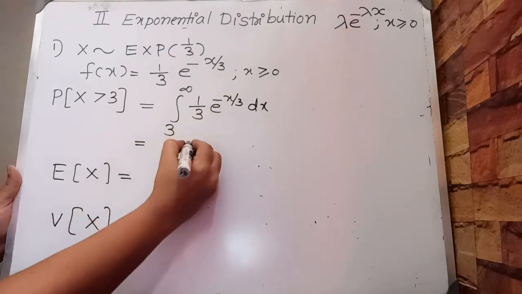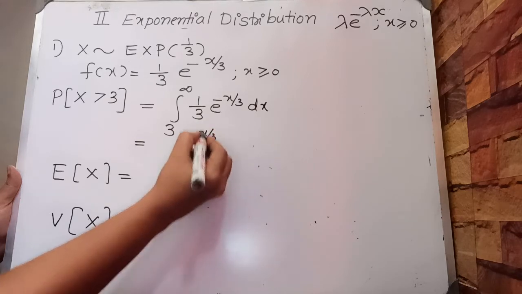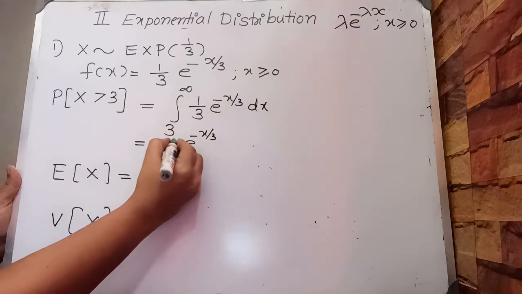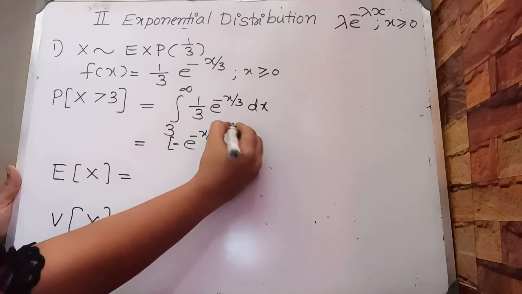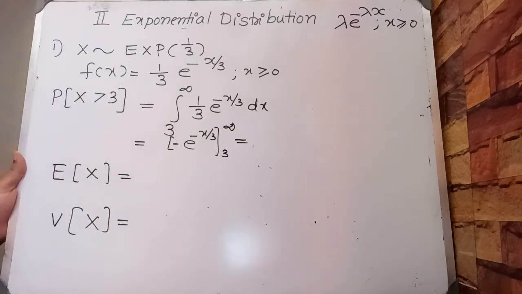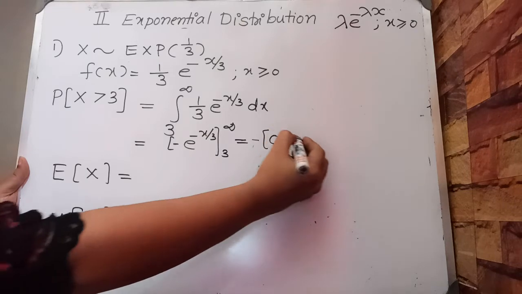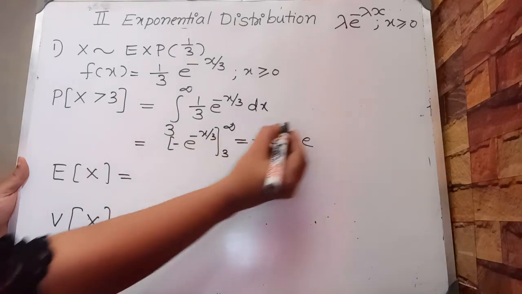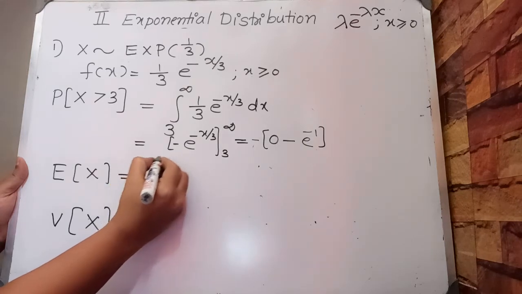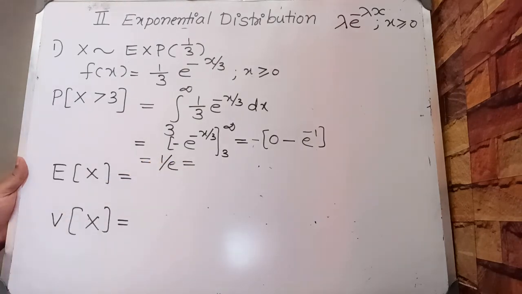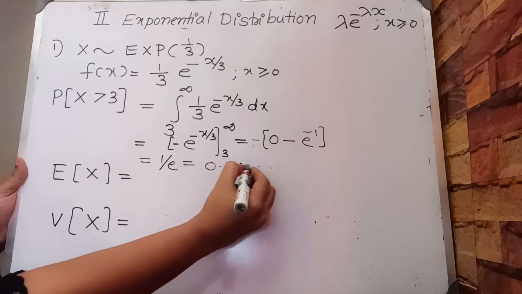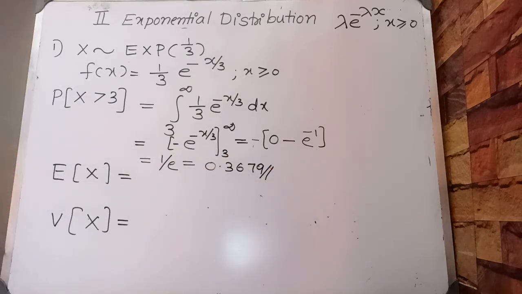when you integrate e^(-x/3), it is e^(-x/3) divided by minus 1/3. So that 1/3 will get cancelled and we have 3 to infinity. And e raised to minus infinity is 0. So when you put upper limit 0 minus lower limit 3, e^(-3/3), e^(-1), this is equal to 1/e. 1/e is 0.3679. That is, probability x greater than 3 is 0.3679. Next we have to find expectation of x.